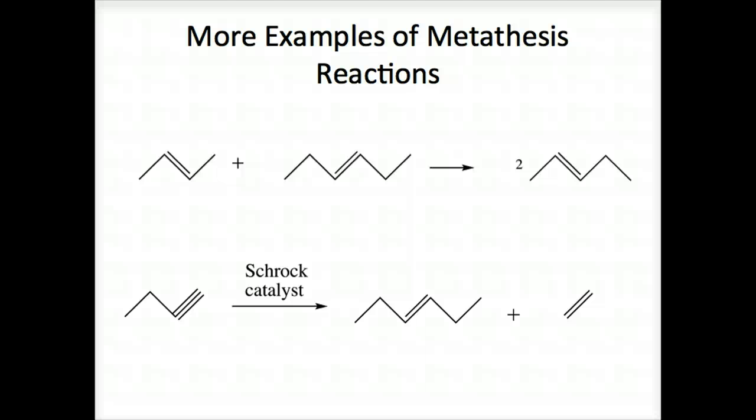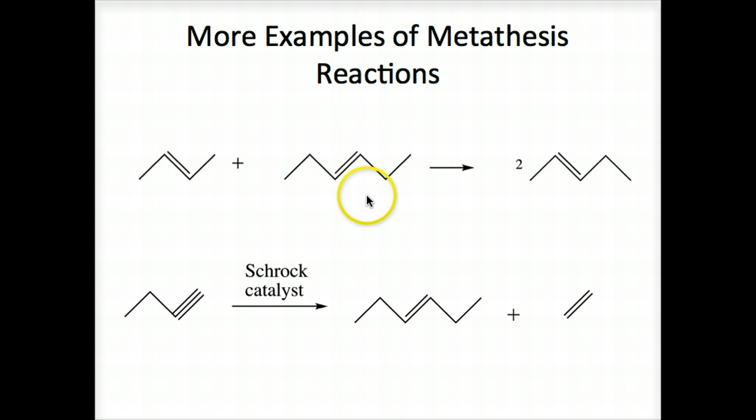Welcome back to part 2 of the second lecture for chapter 11, Organometallic Compounds. We were just talking about examples of the metathesis reaction. Here are two more examples. In the top example, two different alkenes can be used as the starting materials for metathesis.